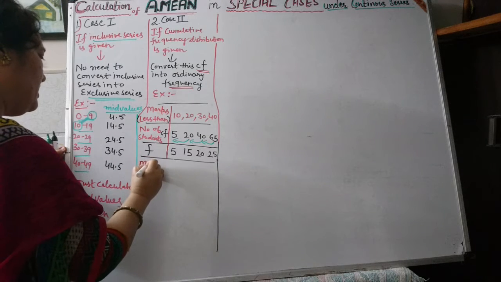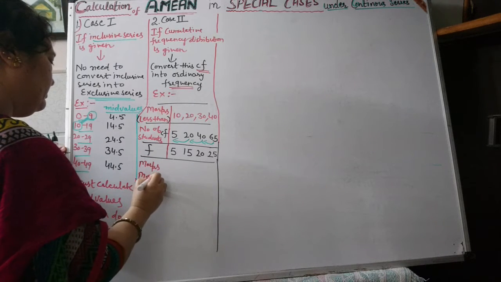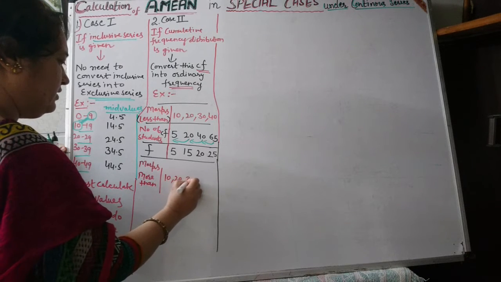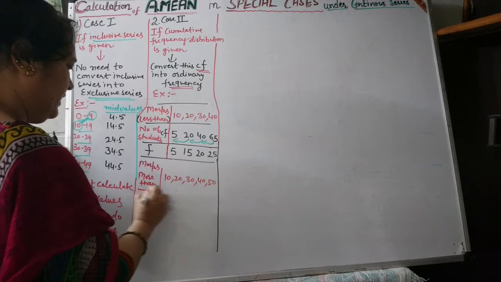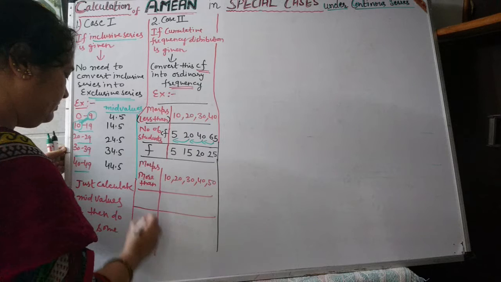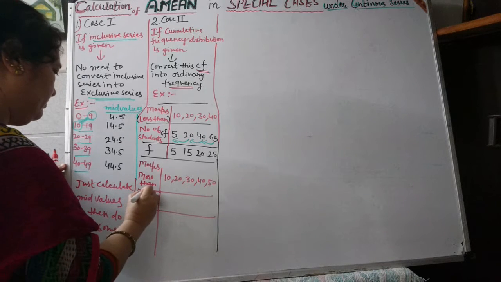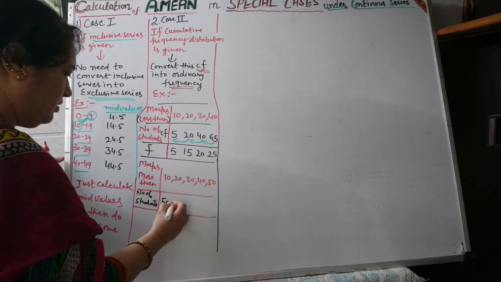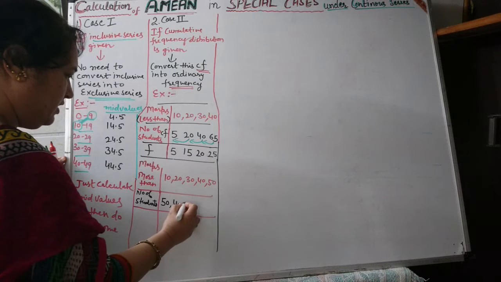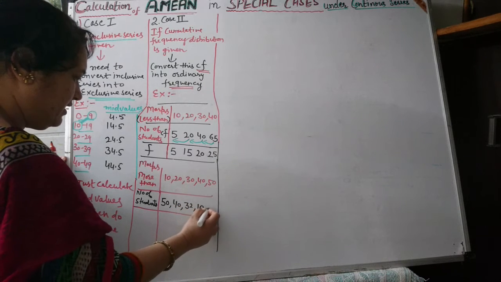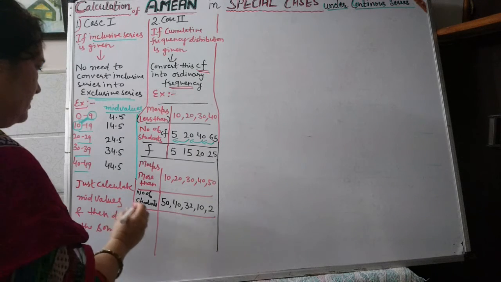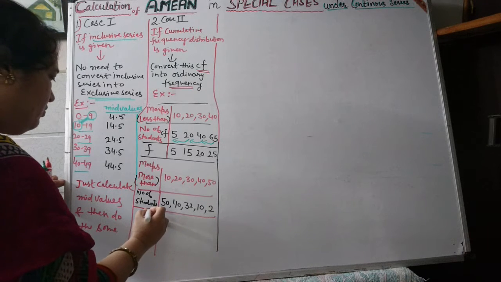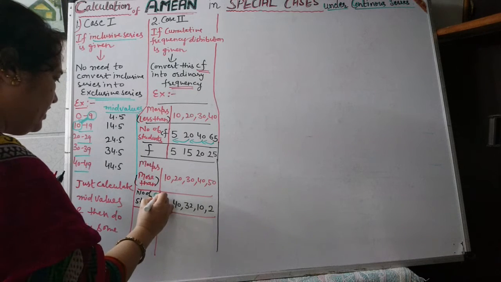And similarly, if marks are given as more than, suppose more than marks are given 10, 20, 30, 40, 50, and here the number of students are given, which is 50, 40, 32, 10, and the last one is 2. So let us convert this. This is cumulative frequency because more than values are given. We will convert this cumulative frequency into simple frequency.